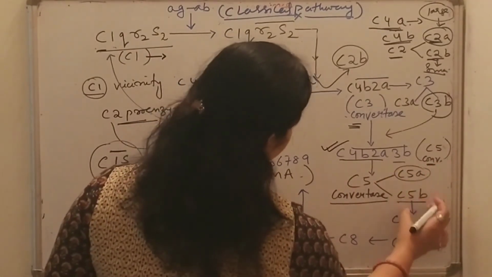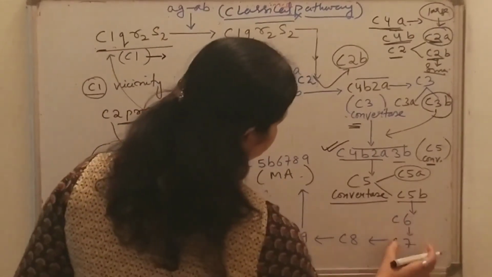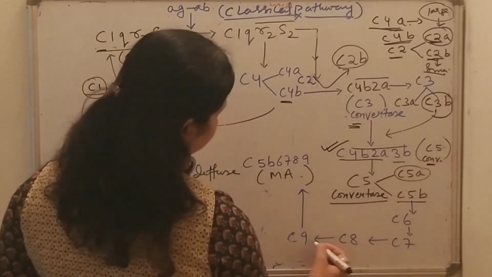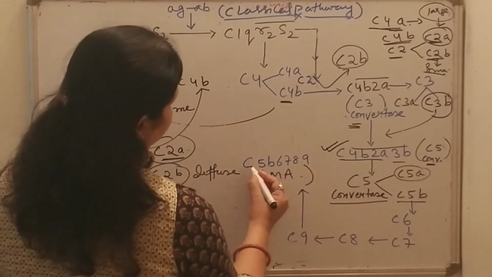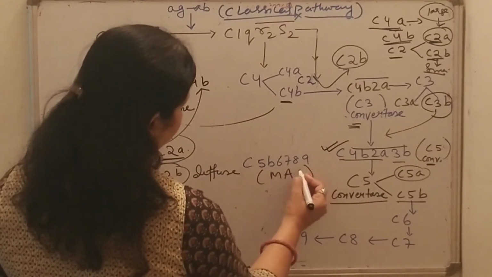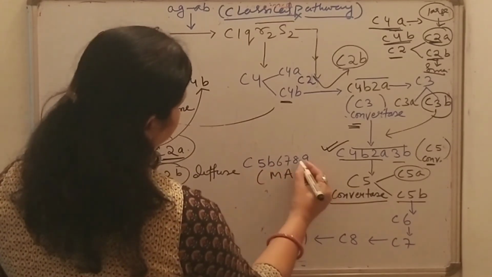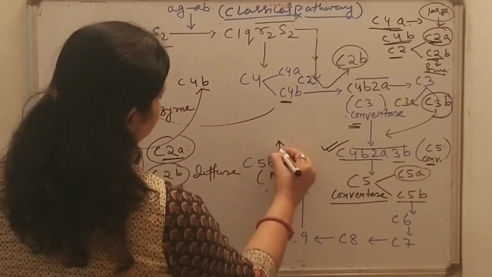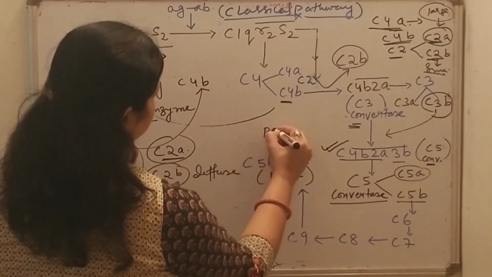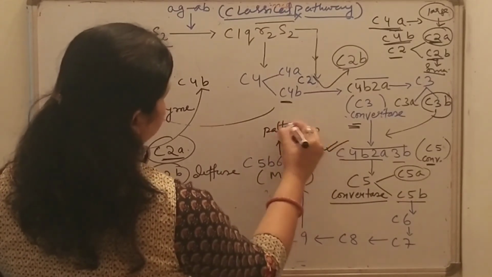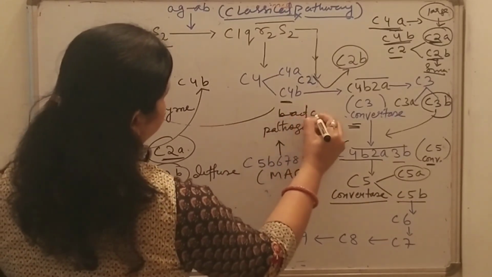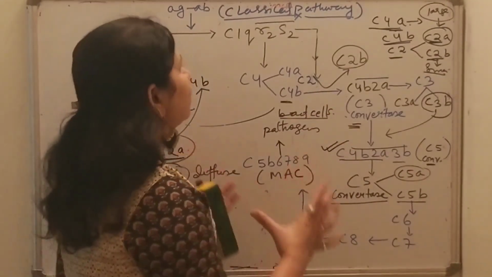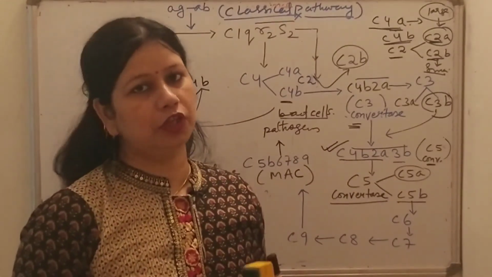C5b binds to C6, and after that the sequential events take place: it binds to C7, then C8, then C9, and finally C5b6789, known as the membrane attack complex, is formed, and it will attack the membrane of pathogens, here bacterial cells. So this is all about the classical pathway of the complement system.